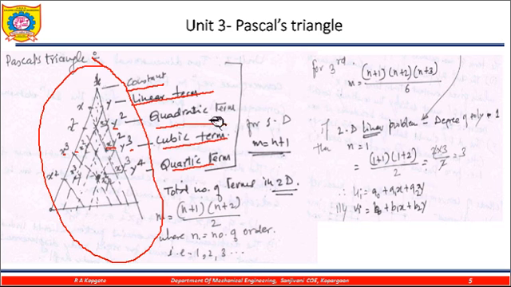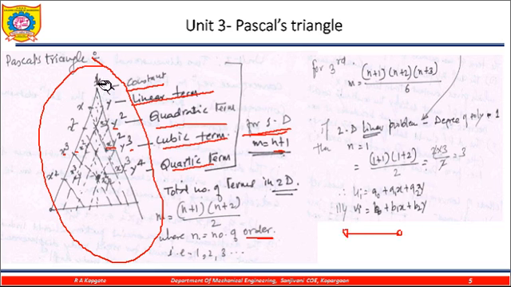Now if the problem is 1D, then the number of terms m is equal to n plus 1, where n is the order. If this is the 1D problem, and there are two nodes, so what do I need to write?